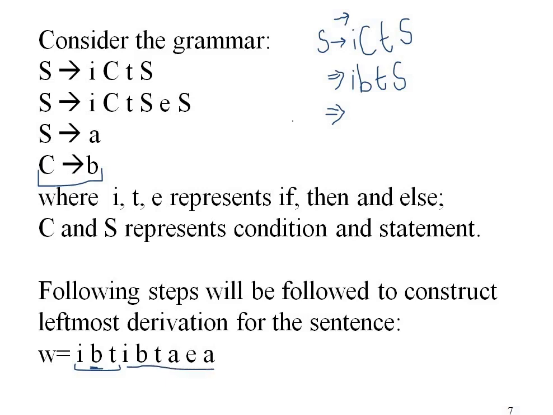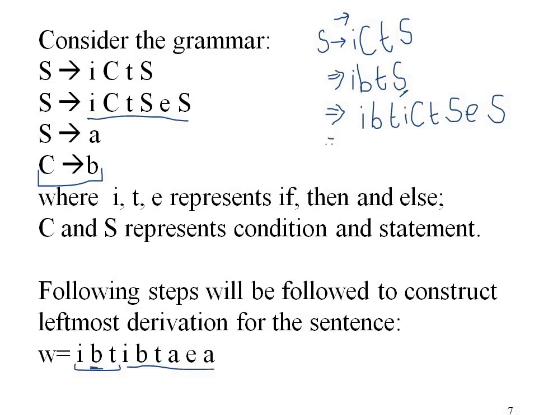So we can replace this S with one production because we have a long string. So we will replace this S with the second one. So here it will become I, B, T, and this S will be replaced with I, C, T, S, E, S.